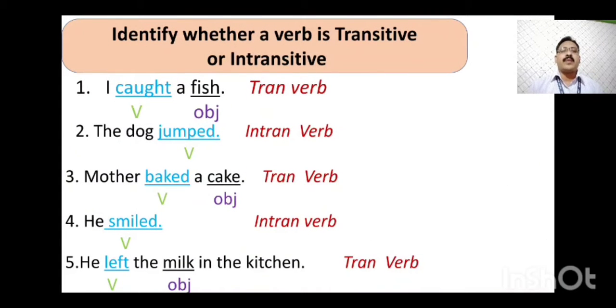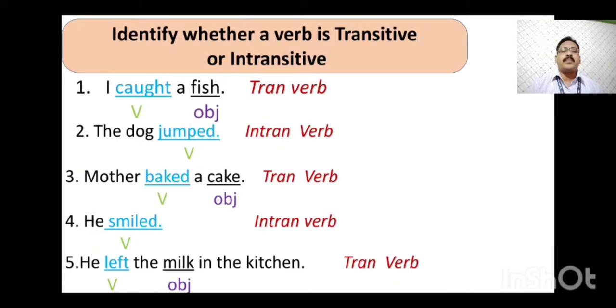Identify whether the verb is transitive or intransitive. Through some examples, I will show you how to know whether a verb is in transitive or intransitive form. I caught a fish. Caught is the verb, fish is the object. So this verb is in transitive form. Second one, the dog jumped.